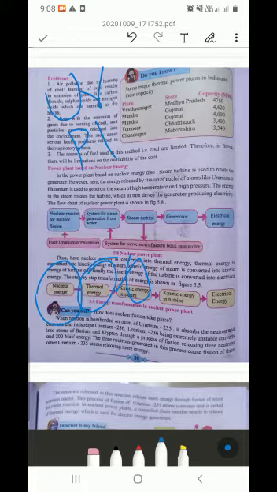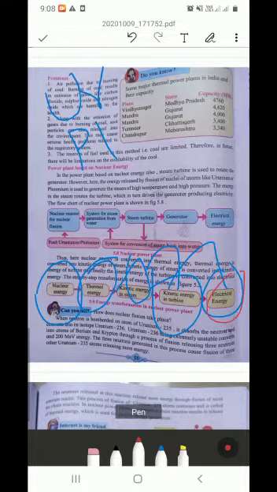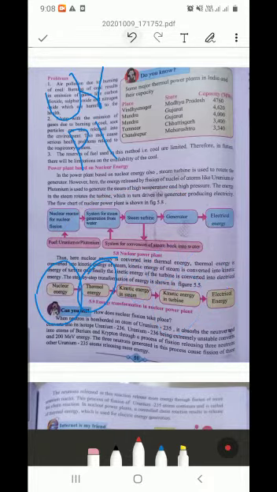This steam kinetic energy is converted into kinetic energy in turbine, and then electrical energy is generated, and electrical energy is our need. Okay, here the chain is fulfilled. So we can say conversion of energy from nuclear energy to electrical energy is the important thing.